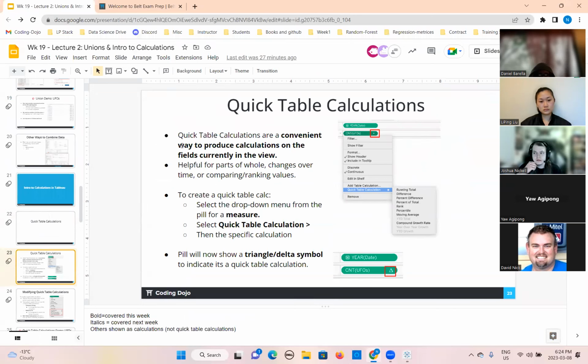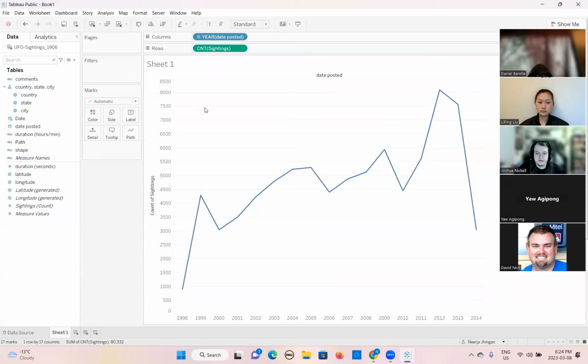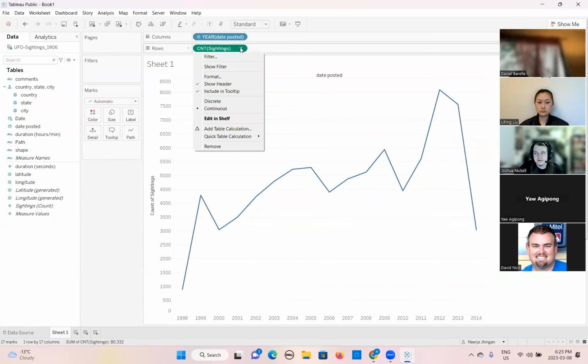There are many ways to do the calculation in this. That is the convenient way, very helpful and quick. If you click on this, right now it is showing the count of the sightings based on the year.